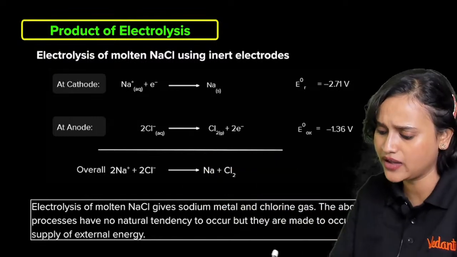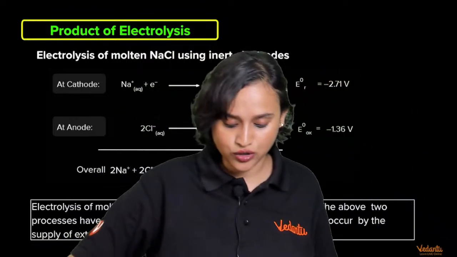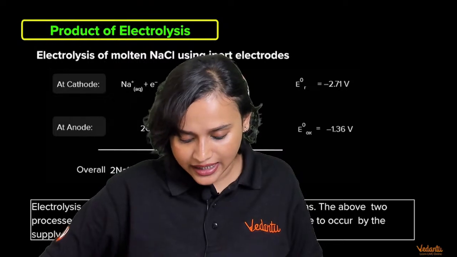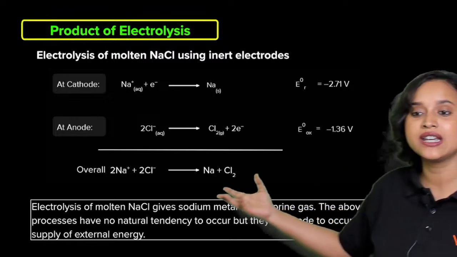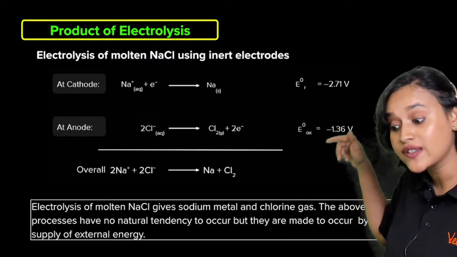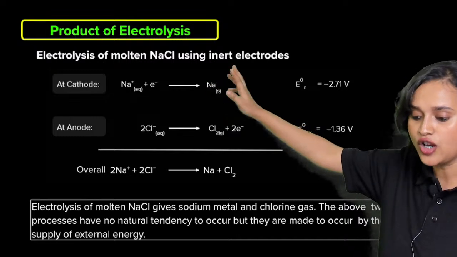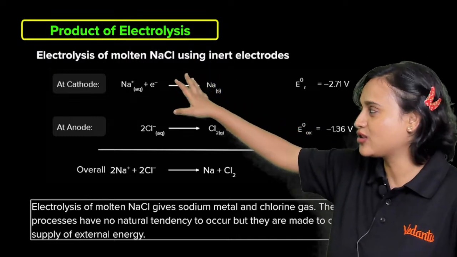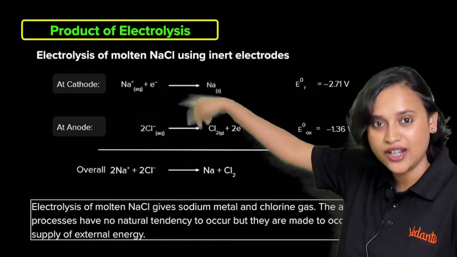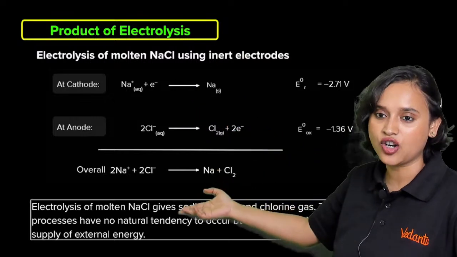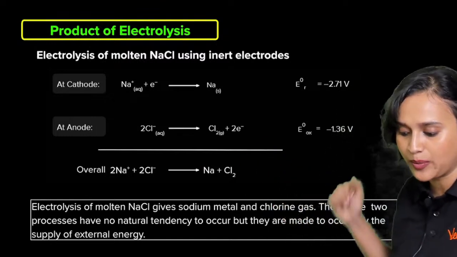At the anode, my dear student, as you all can see, there is 2Cl-. 2Cl- loses 2 electrons and forms Cl2, everybody. Here oxidation is happening because there is loss of electrons. At the cathode, gain of electron is happening, that means reduction is happening, and here oxidation is happening because this is losing the electron, right? Yes. So everybody, here you see that it is minus 1.36.